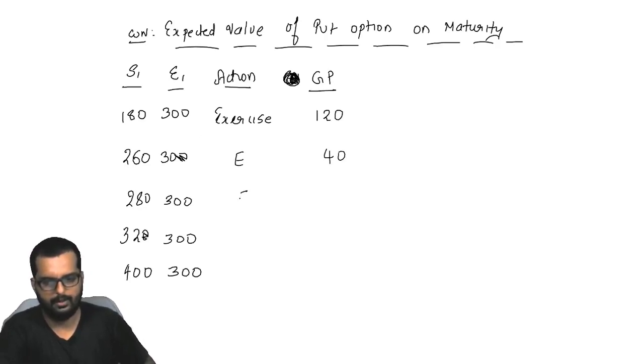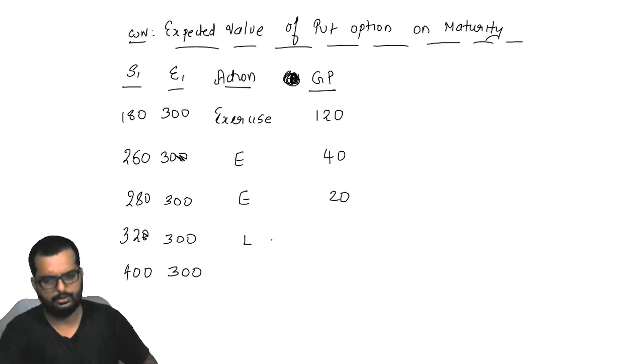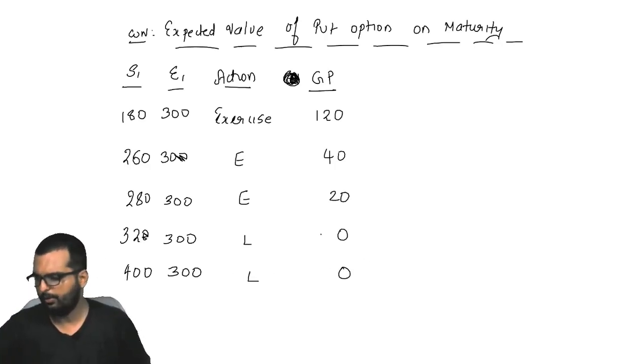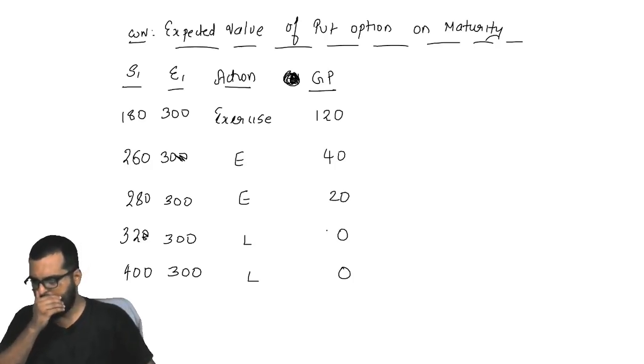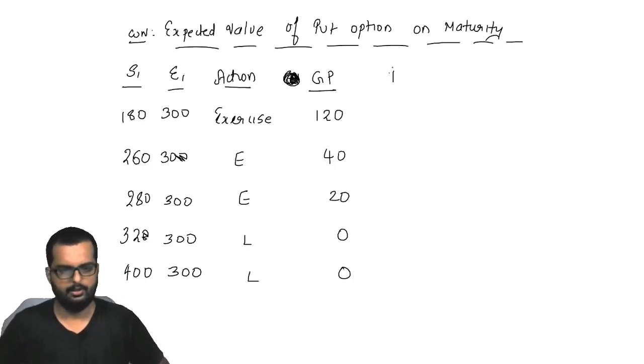Exercise 40, exercise 20. Here I will lapse. Right to sell at 300, outside I can sell for 320. 0, lapse, it will be 0. Can you write down till here in your books first? So this is the profit the other fellow will make on expiry.